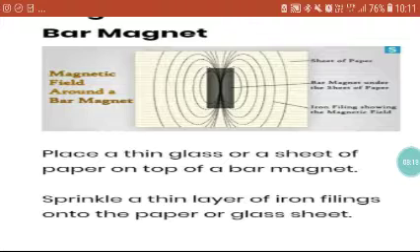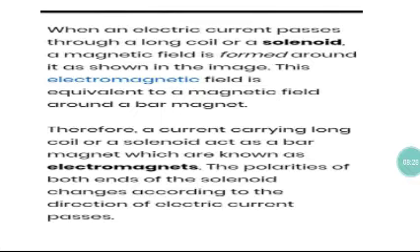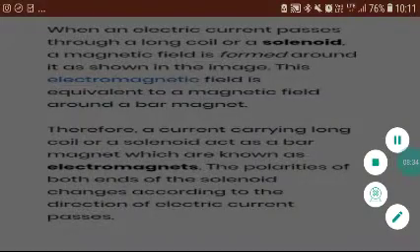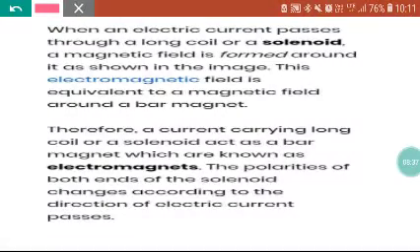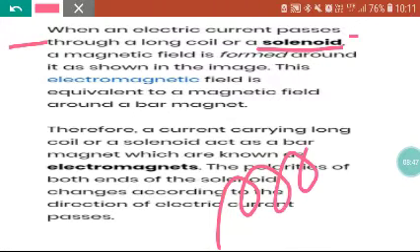If I can produce a magnet, I can produce electromagnets also. Okay, that idea came into his mind and he started to work on this and he found the electromagnet. So what is that electromagnet? Generally any magnet which can be formed with the help of electricity is called an electromagnet, but here we'll read that when an electric current passes through a long coil or a solenoid, okay, this is called a solenoid, this shape,